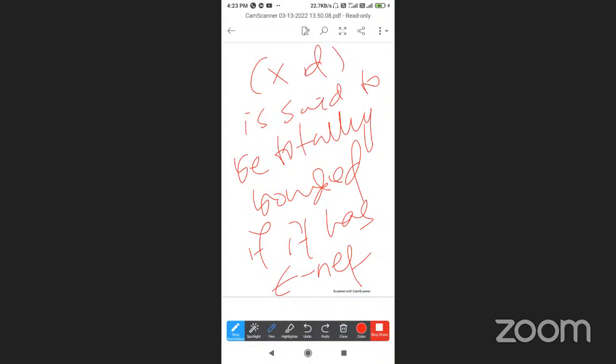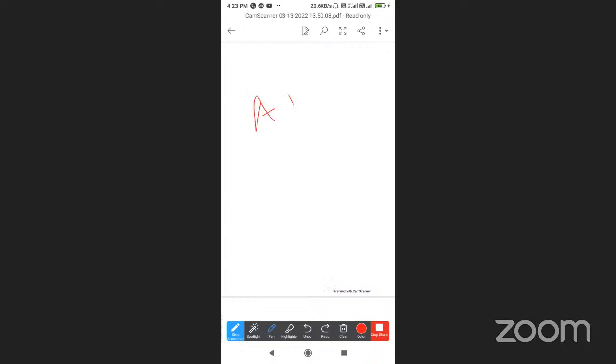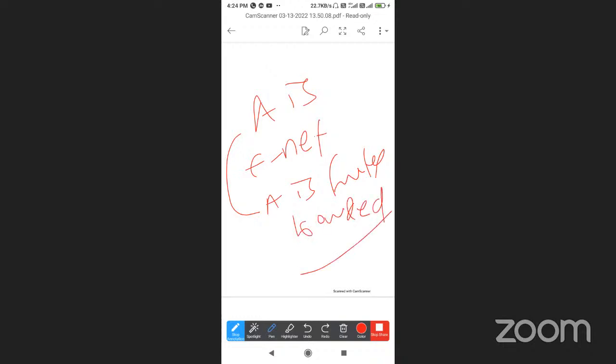If A is an epsilon net, then A is finite and hence bounded. What is the meaning? A is an epsilon net, and it must be finite and bounded. So if X is totally bounded, then it is also bounded.